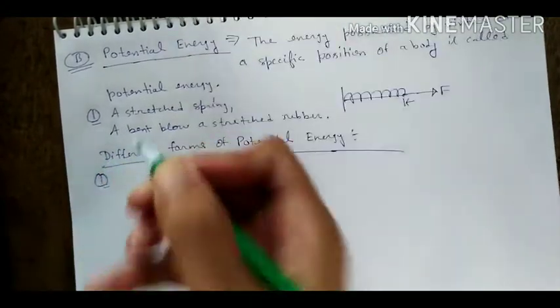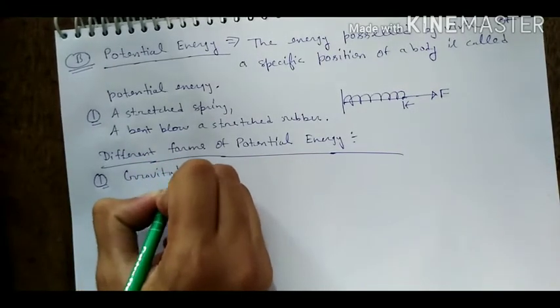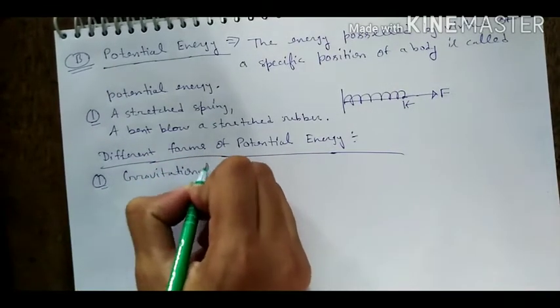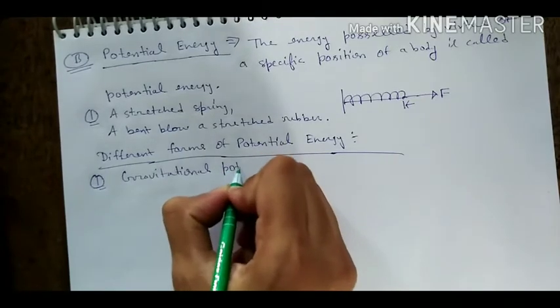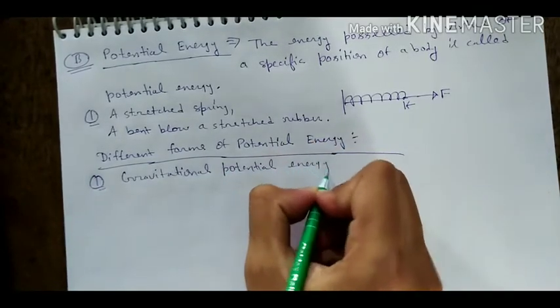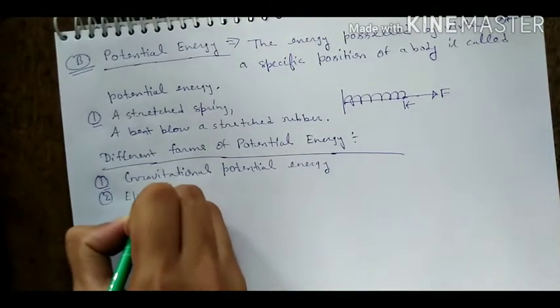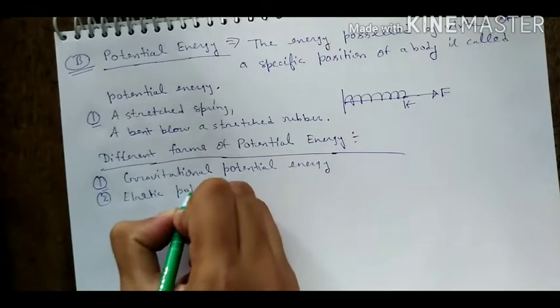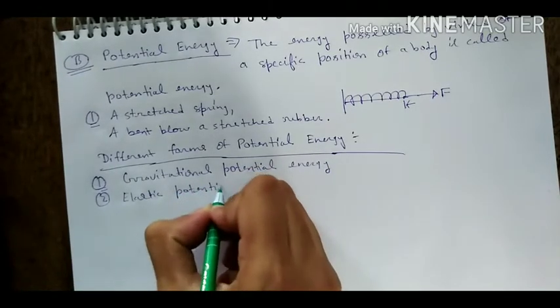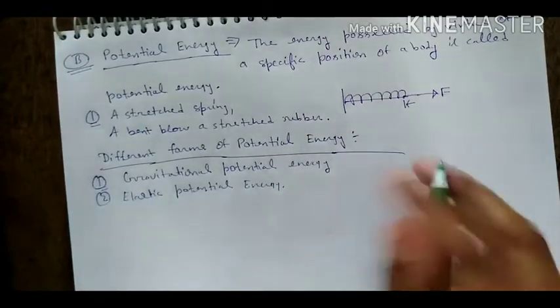One is gravitational potential energy, and the other is elastic potential energy. What is the gravitational potential energy?